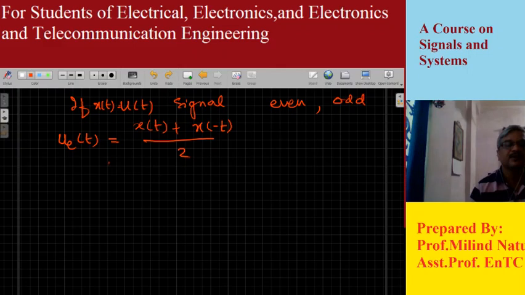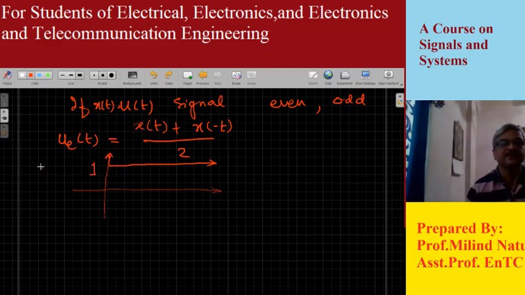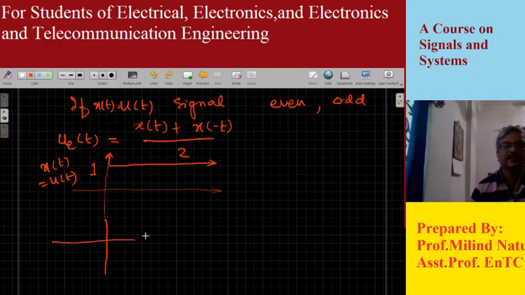Here I will plot the even part of u of t. This is the x of t signal, or simply u of t, with amplitude equal to 1, and u of minus t. This signal exists only for t greater than 0. For t less than 0, its value is 0. Look here, its value is 0.